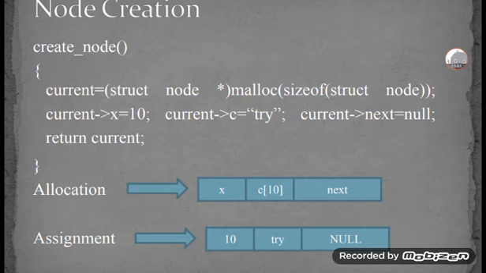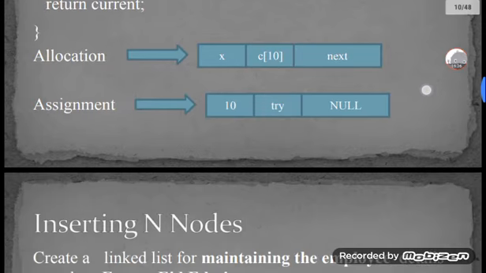After that, assignment will be there. In that assignment, x is equal to 10 will be there. The try C of that will be indicated with the C. That is stored in the C of 10. That is a try, and it will end with the null. This is the code to create a node. This is the way of creating the node.